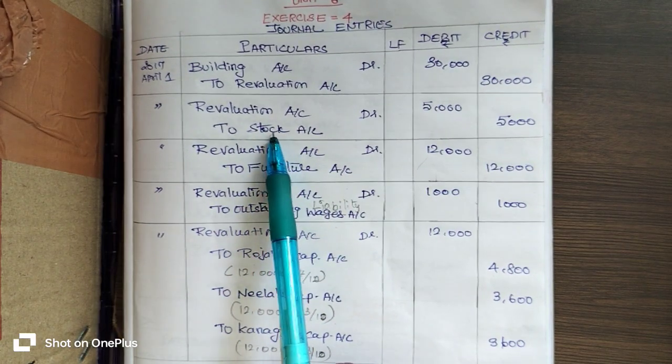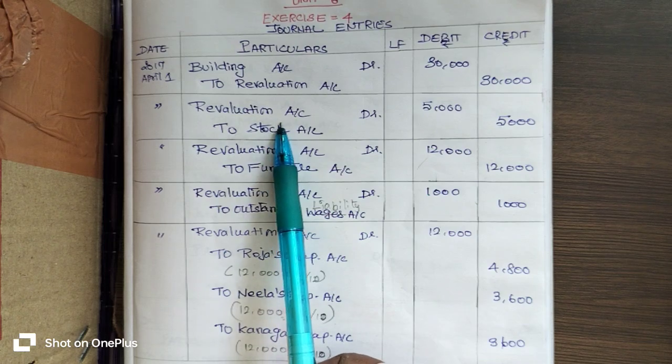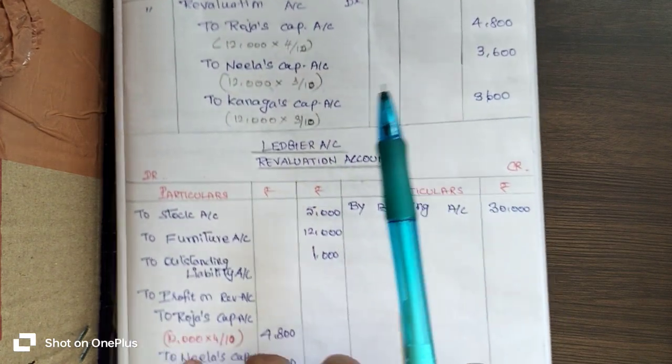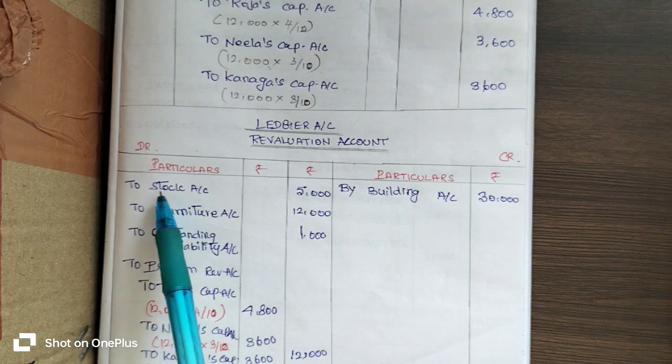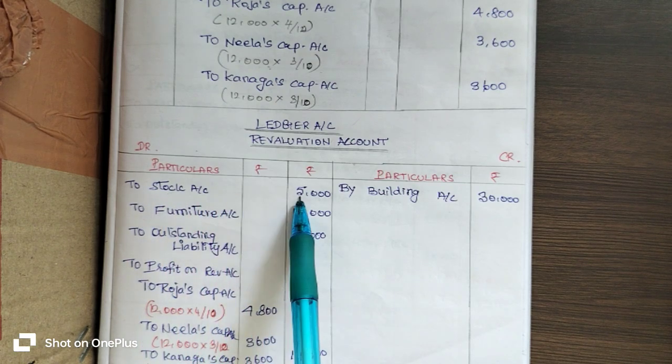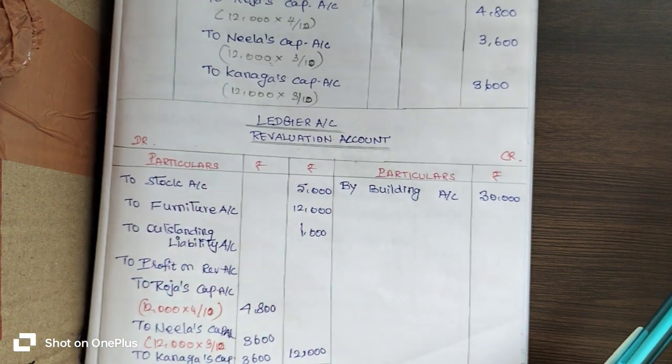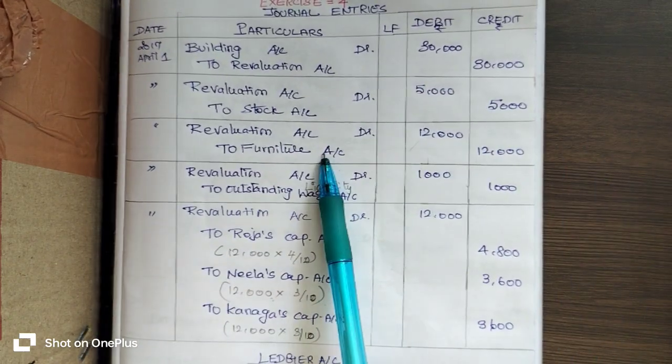Stock account is the opposite account from the revaluation account. Stock account 5,000 rupees. So you enter to stock account 5,000 rupees on the debtor side of the revaluation account. Let's take the third transaction.